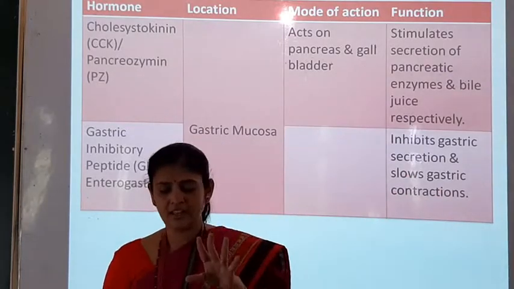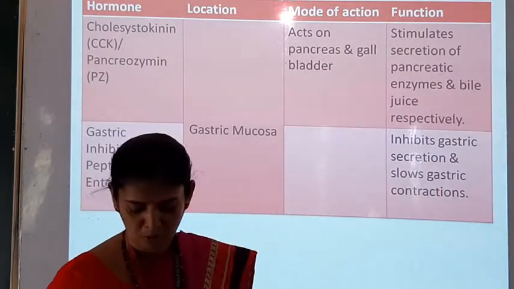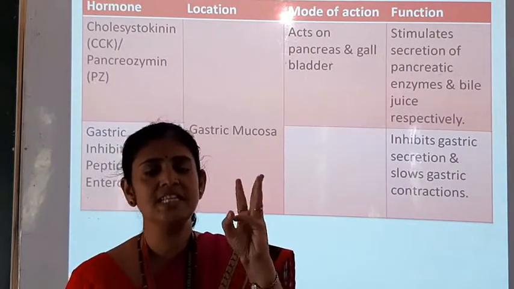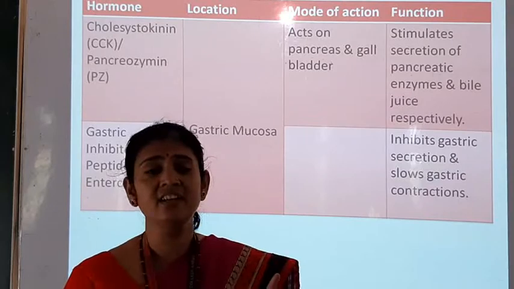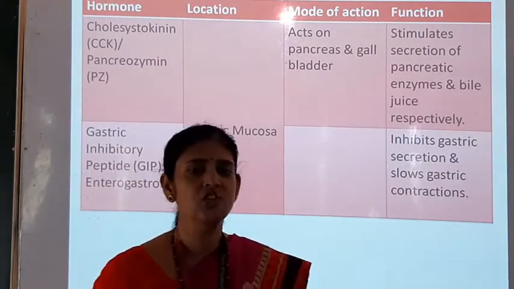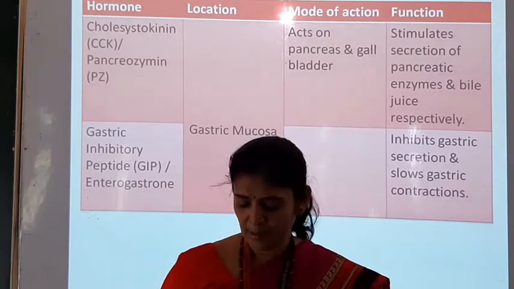So these are the 4 different types of hormones secreted by the gastrointestinal tract. First is gastrin, second is secretin, third is CCK, that is cholecystokinin, and fourth is GIP, gastric inhibitory peptide.